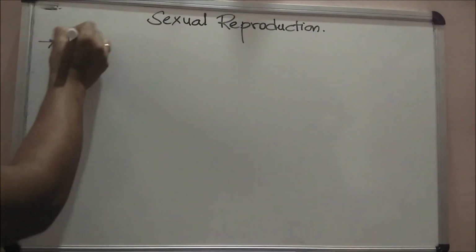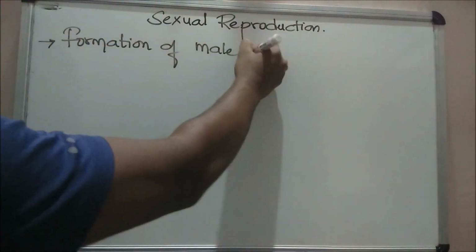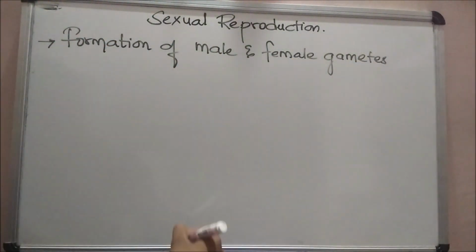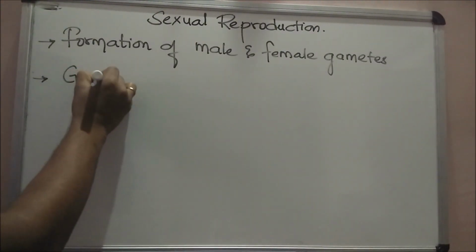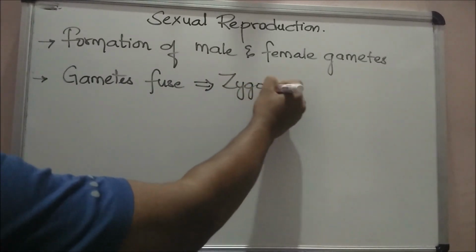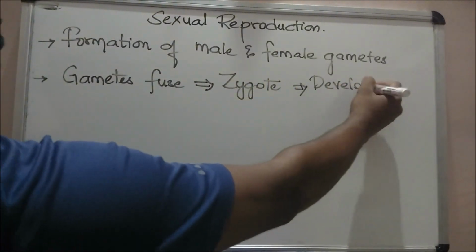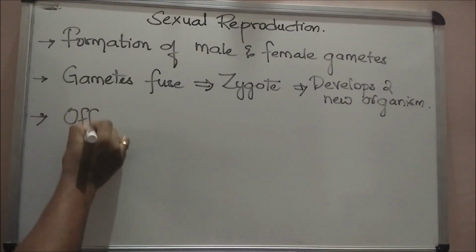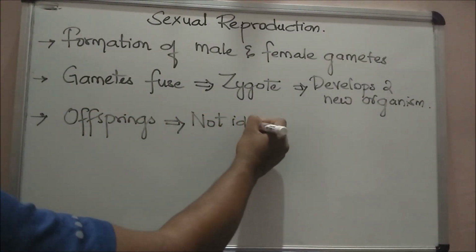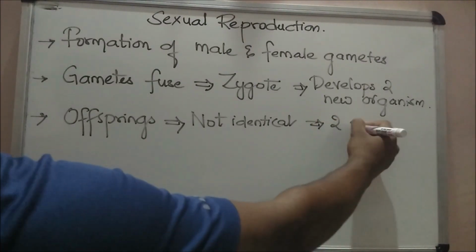Sexual reproduction involves the formation of male and female gametes either by the same individual or by different individuals of the opposite gender. These gametes fuse to form the zygote, which develops to form a new organism. Here, sexual reproduction results in offspring that are not identical to parents or amongst themselves.